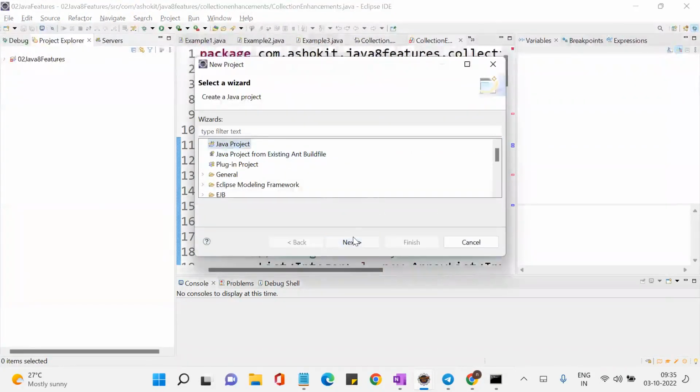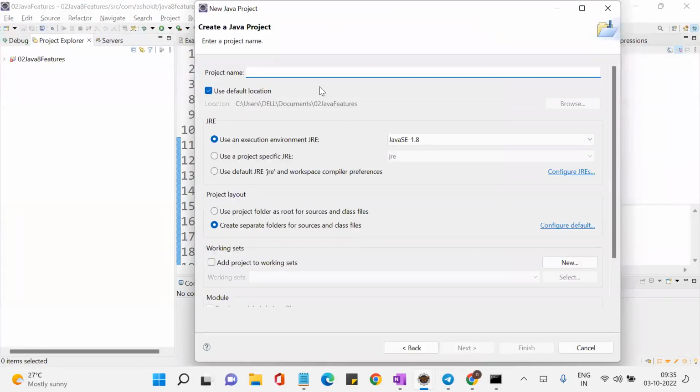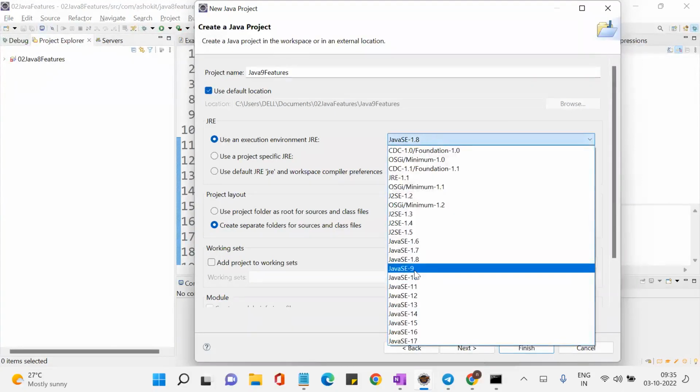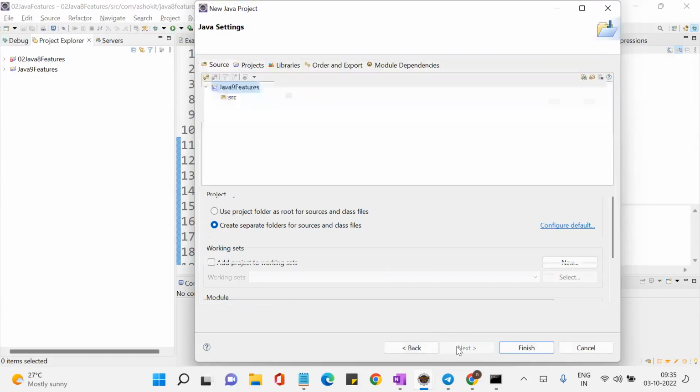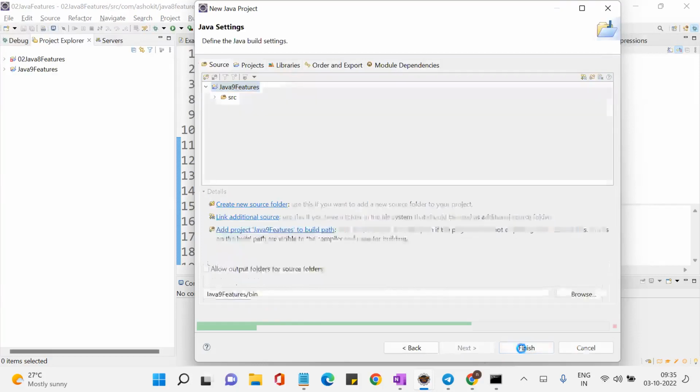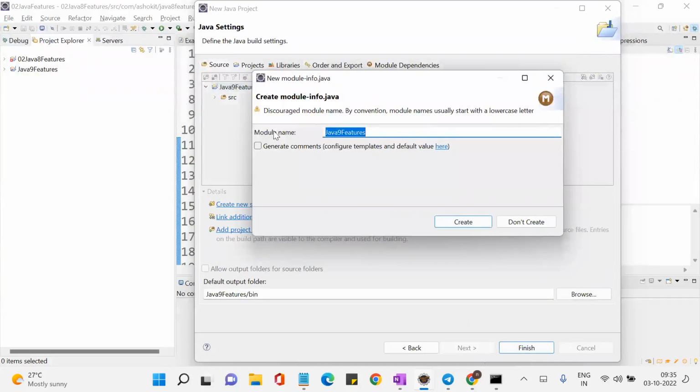Let me write Java 9 features as the project name. Now here, for the execution environment, I can select the minimum as 9, since I want to learn Java 9. So my execution environment should be 9 or anything greater. It should be installed on your machine, and you can select the runtime environment accordingly. Now when you click next and finish, it will ask you to create module-info.java, with a module name. Why is this window coming?